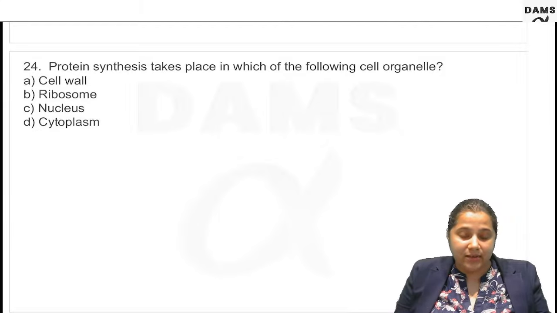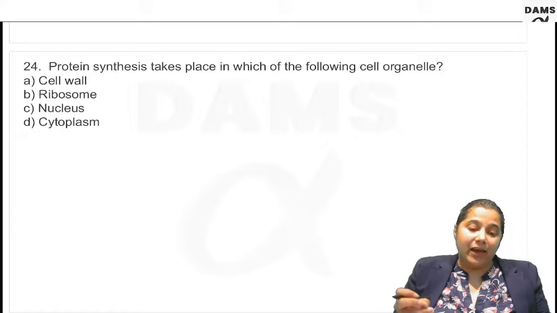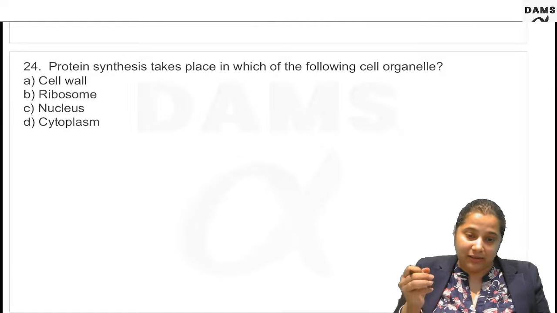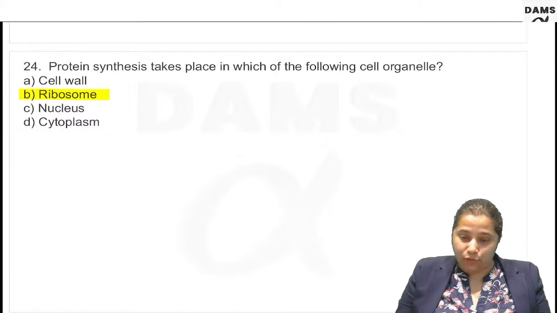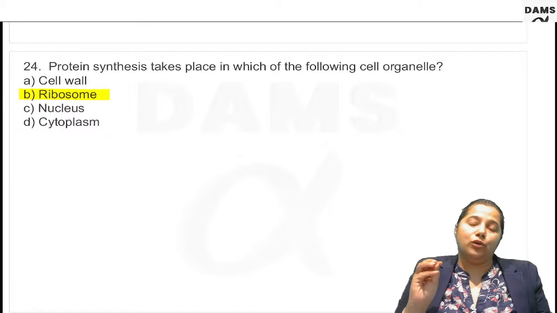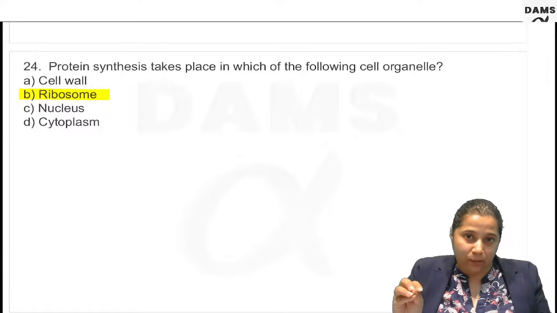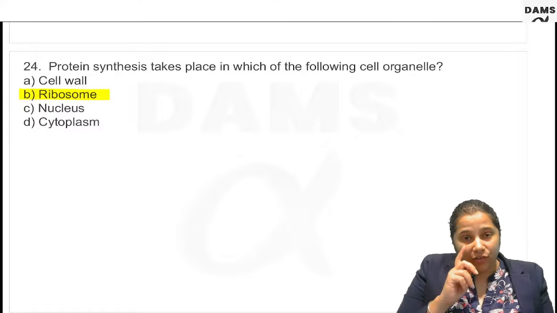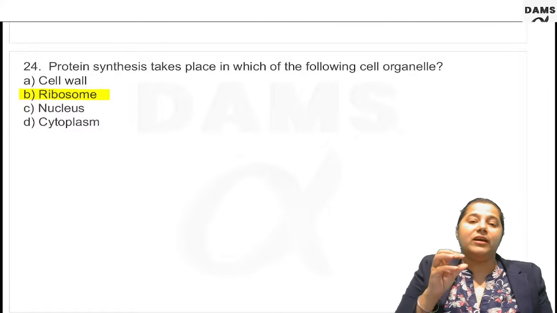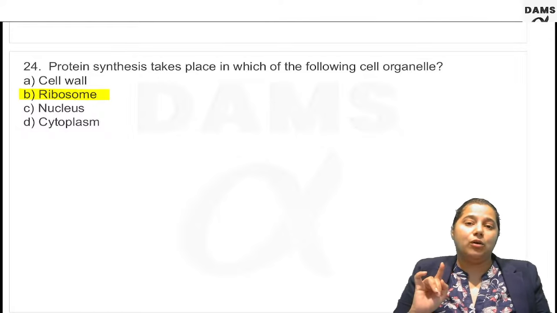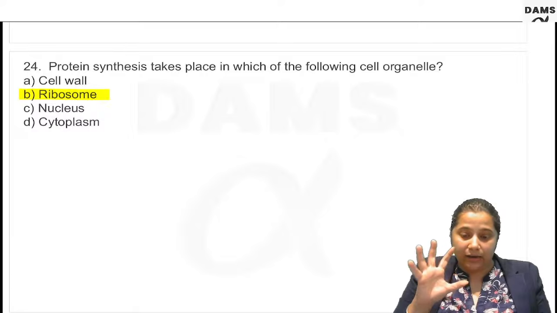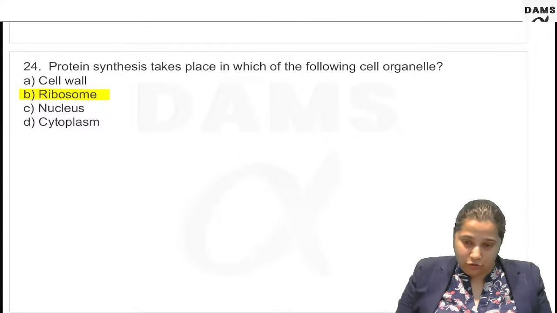Protein synthesis takes place in which of the following cell organelles? The site for protein synthesis is ribosomes, particularly those attached to the endoplasmic reticulum, because a protein is never released directly into the cytosol. It is modified by the Golgi apparatus and then targeted to the various tissues.